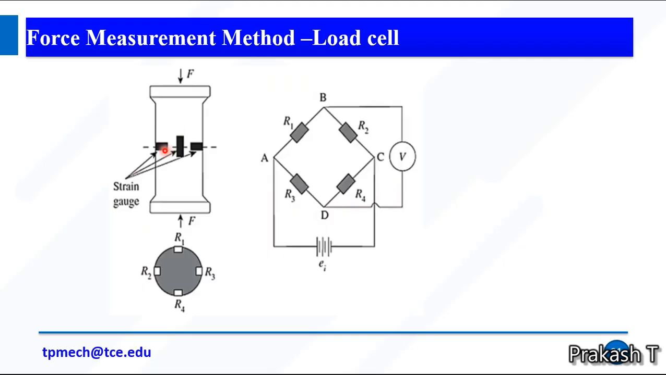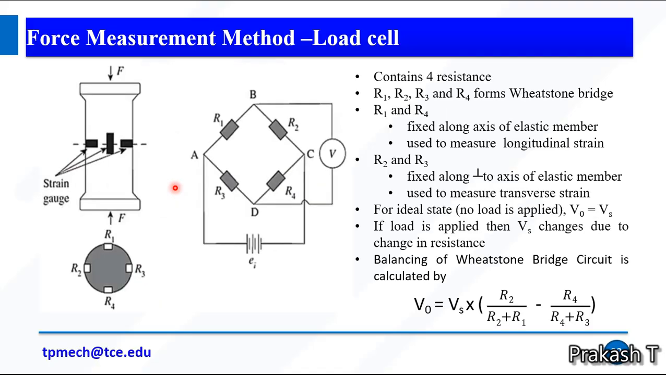Here, for example, we have 4 resistances, namely R1, R2, R3 and R4. The 4 resistances form the Wheatstone bridge. R1 and R2 are fixed along the axis of the elastic member, and are used to measure longitudinal strain. Similarly, R2 and R3 are fixed perpendicular to the axis of the elastic member and are used to measure transverse strain.